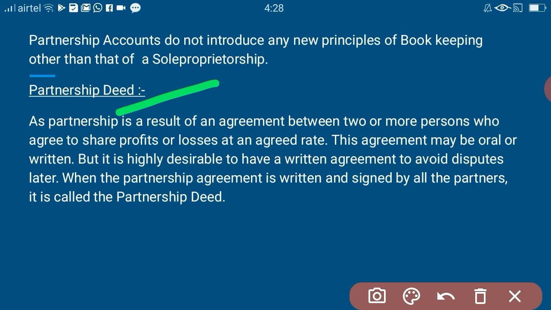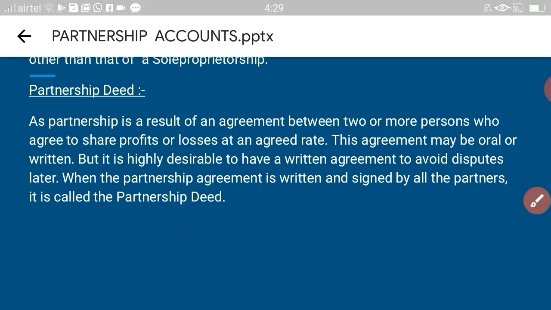It is always desirable to have a written agreement because we can avoid disputes later, but there is no compulsion to have a written agreement. When there is a written agreement signed by all the partners, it is called a partnership deed. So that's all about the partnership and partnership deed.